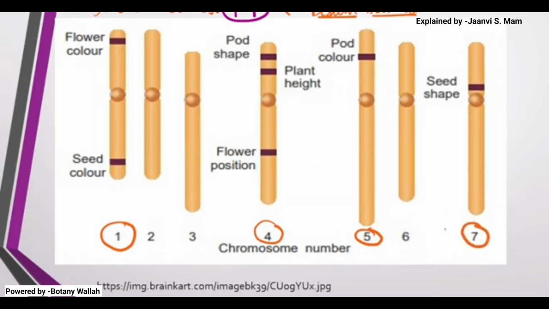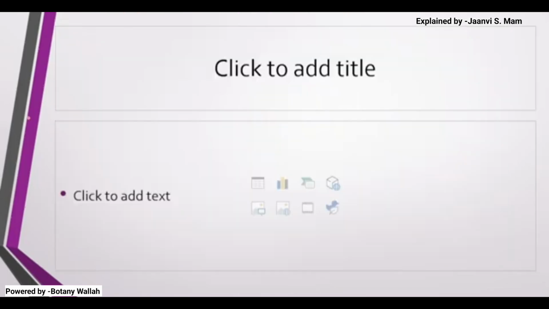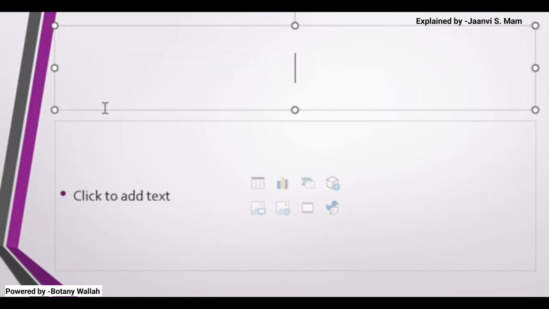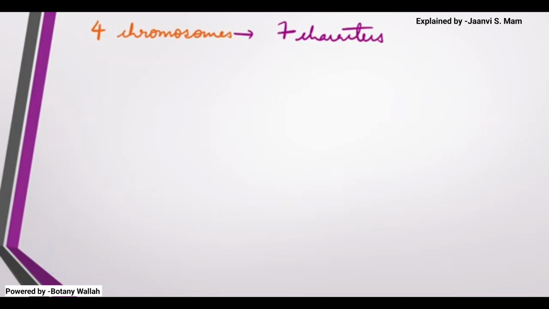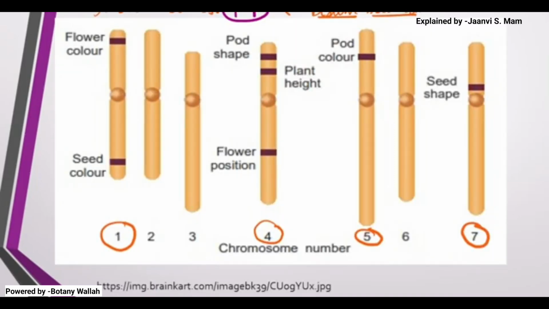So in this way, in 4 chromosomes there is a presence of a total of 7 characters. So this is about the pea plant which we had to study for today.